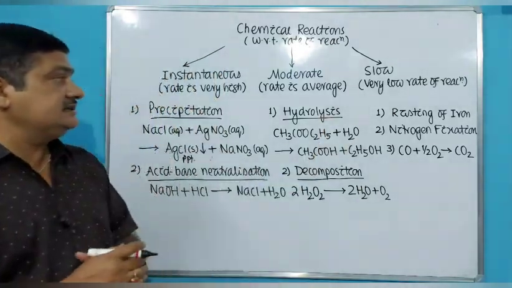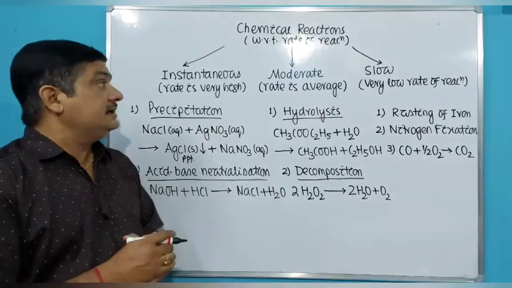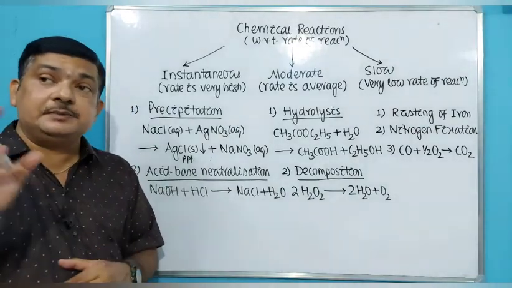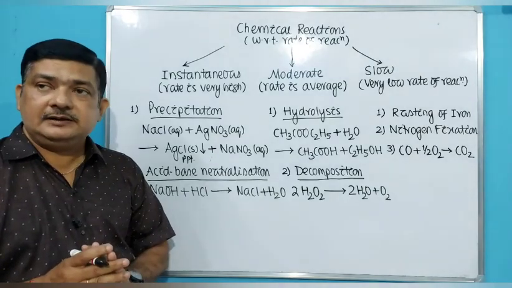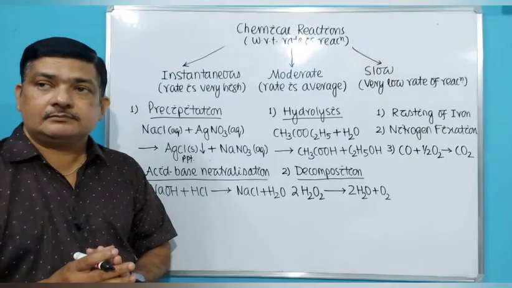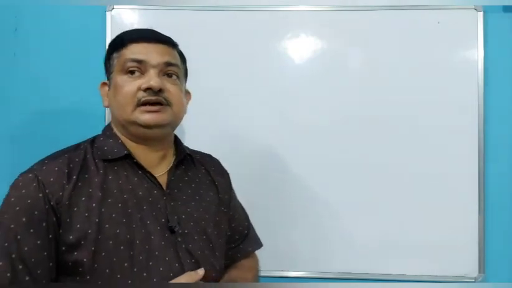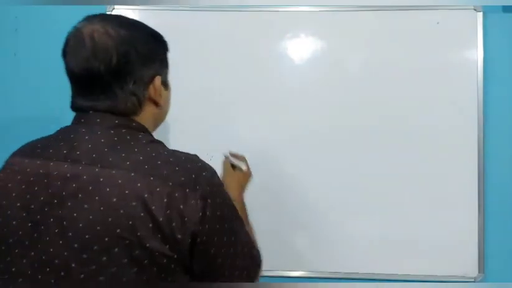So students, this is all about the types of chemical reaction with respect to rate. It can be of three types, and you remember them by example. So next we will discuss the rate of a chemical reaction.